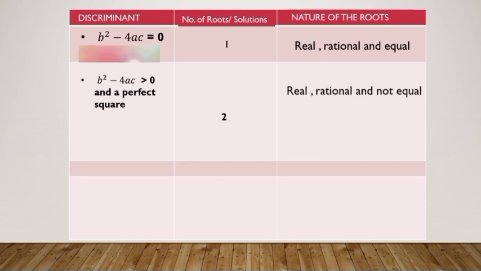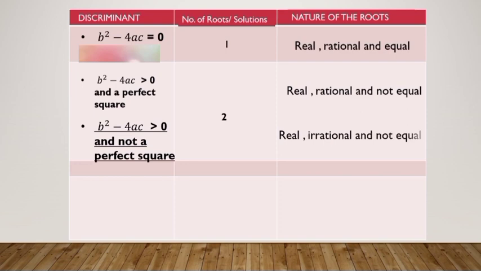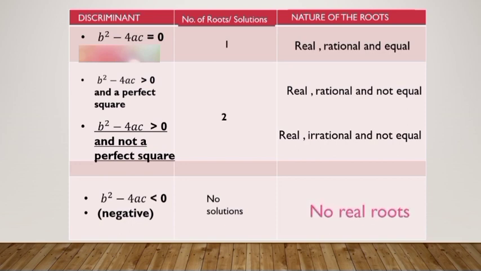If b squared minus 4ac is greater than 0 and not a perfect square, still we have two roots or solutions, but the nature of the roots becomes real, irrational, and not equal. If b squared minus 4ac is less than 0, or a negative number, therefore there are no solutions and the quadratic equation has no real roots.